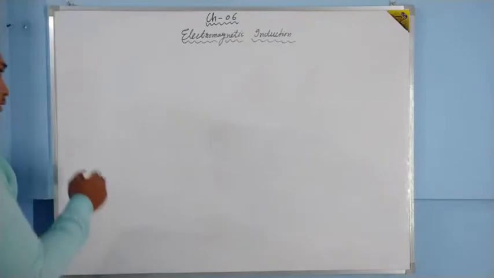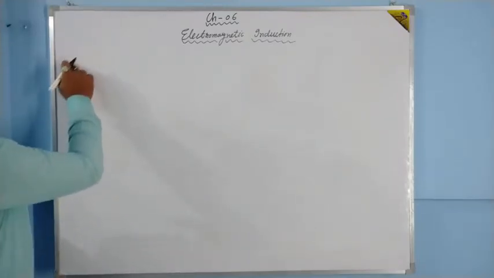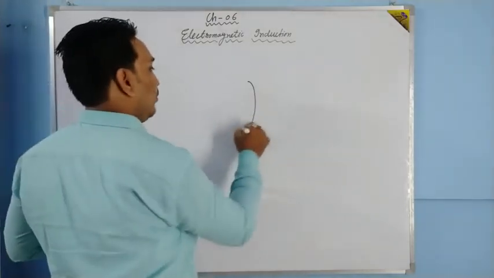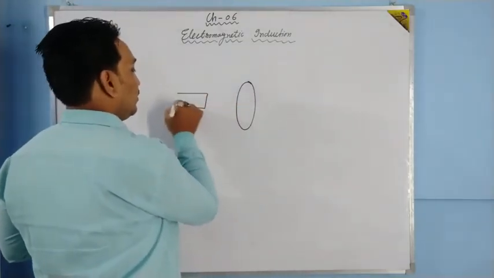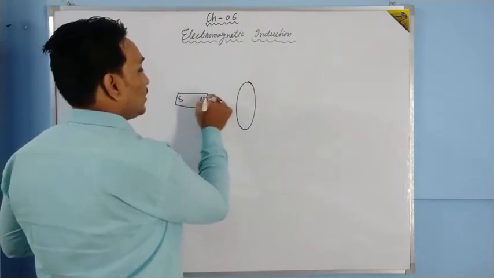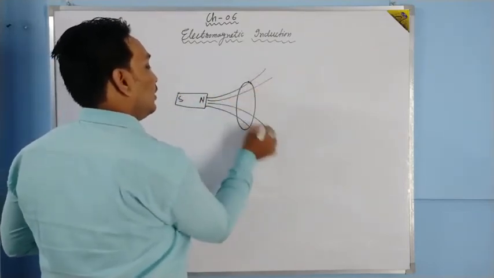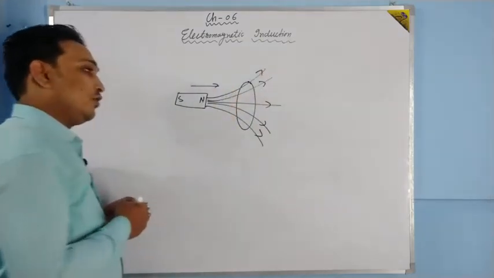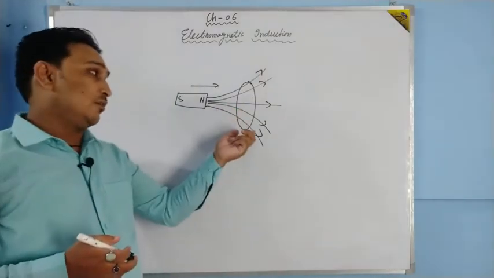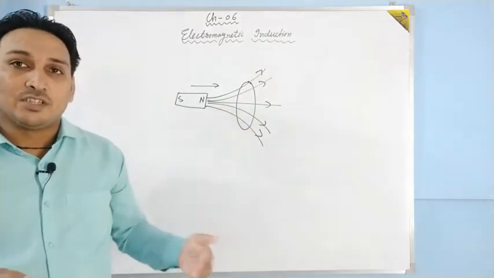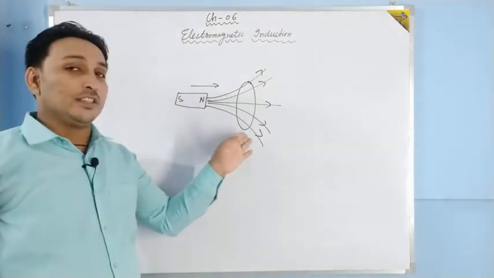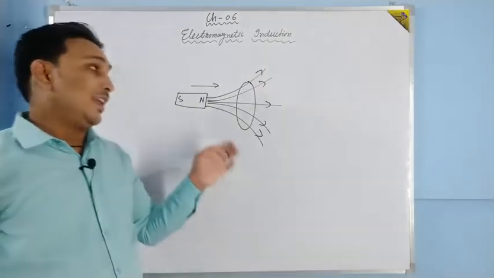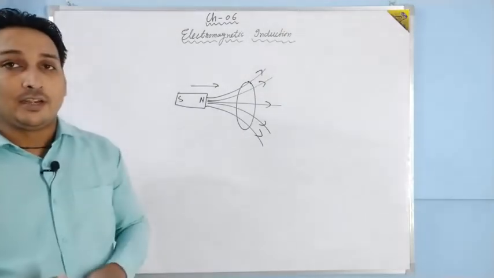Let us have a quick revision of important things of part 1 so that we can continue with part 2. We have studied laws of electromagnetic induction. What is electromagnetic induction? Whenever the magnetic flux passing through a loop changes, suppose this magnet is moving towards the loop, then a current is induced in the loop. An EMF is induced, and because of that EMF a current is induced, and that is called electromagnetic induction.